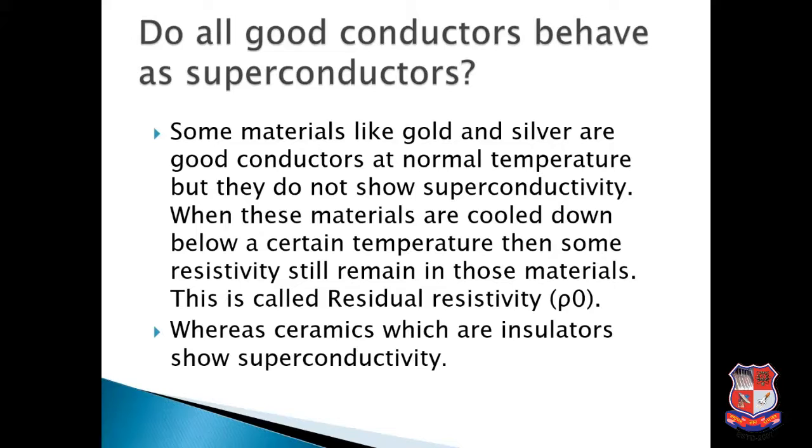Now the question becomes, do all good conductors behave as superconductors? No. For example, gold and silver are very good conductors at normal temperature, but when these materials are cooled down below a certain temperature, they do not show superconductivity. Even some resistivity still remains in those materials. The resistivity that remains is known as the residual resistivity, denoted by rho naught. And ceramics, which are insulators, show superconductivity. So we cannot say that good conductors behave as superconductors. Even an insulator can behave as a superconductor.